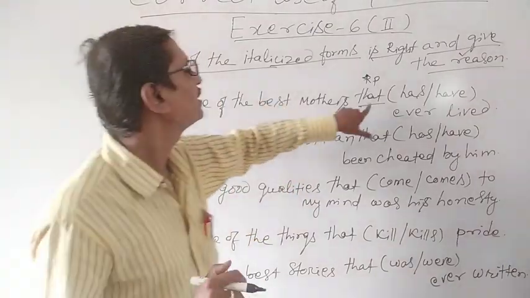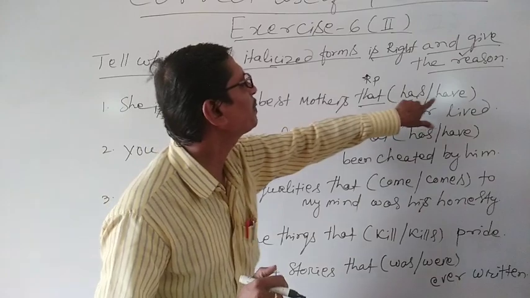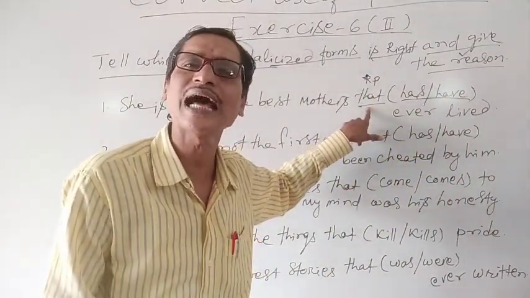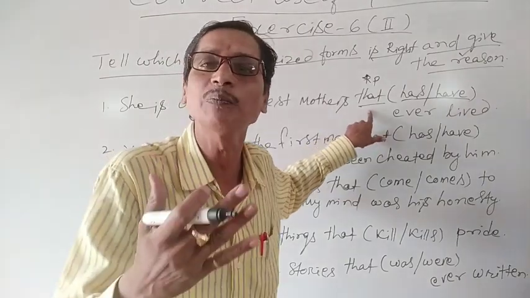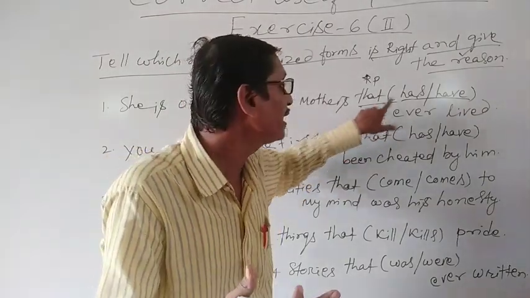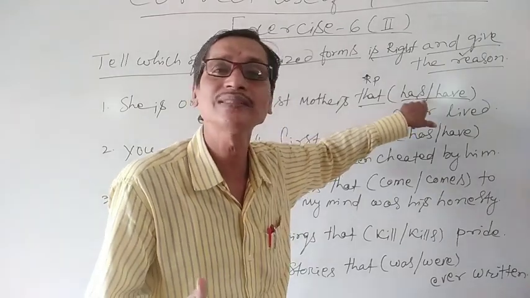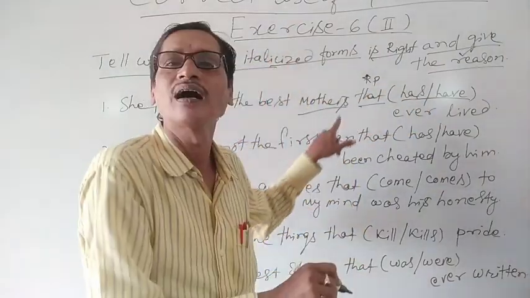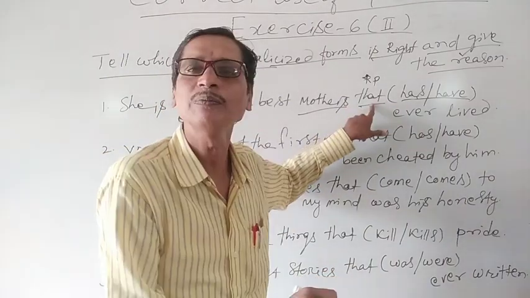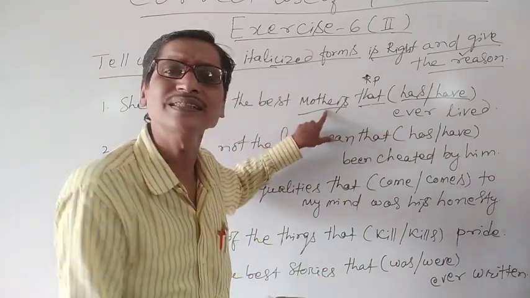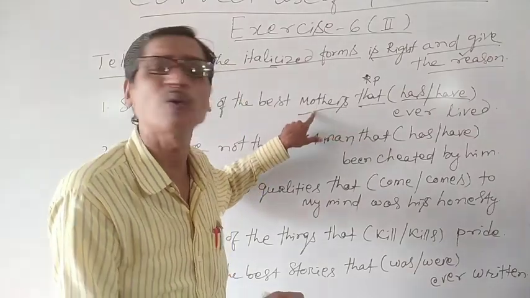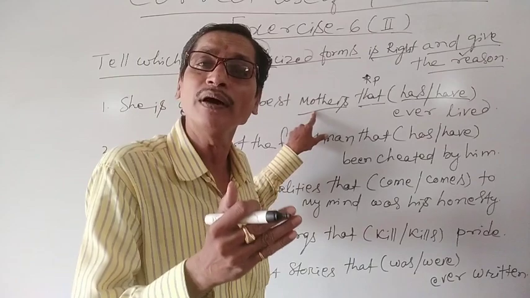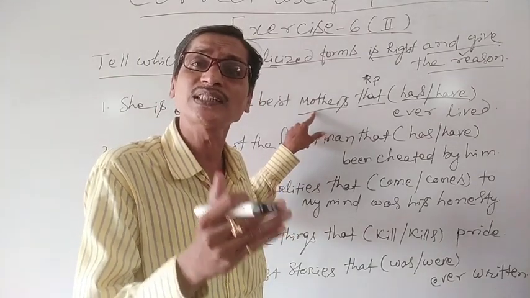So here, have and has are the verbs and their subject is a relative pronoun, and we can use either have or has in accordance with the antecedent of this relative pronoun. So what is this antecedent? Mothers. What is its number?